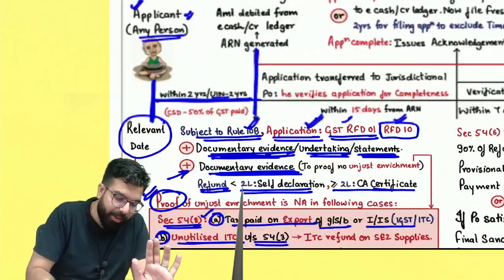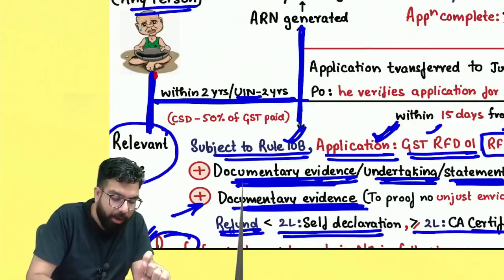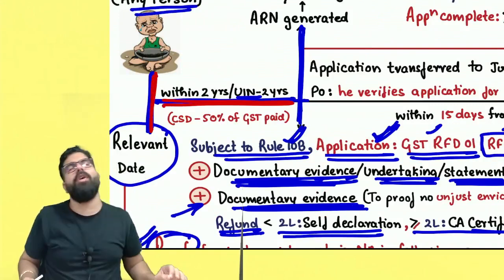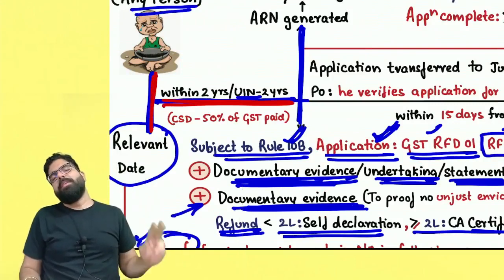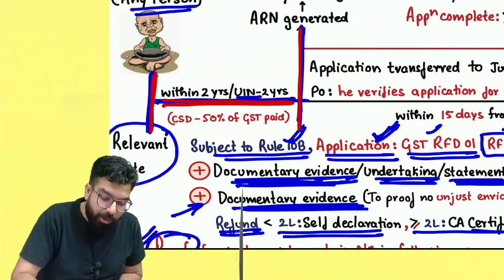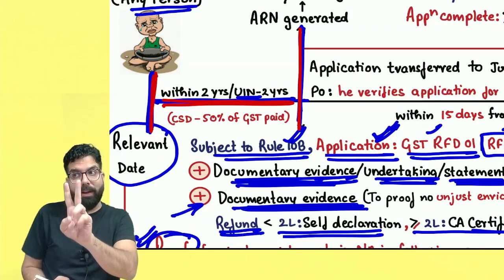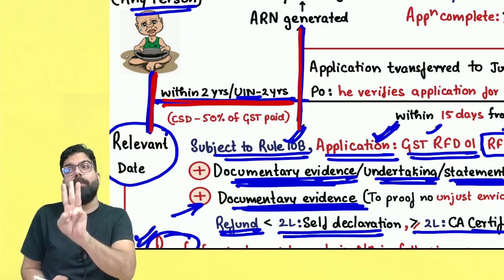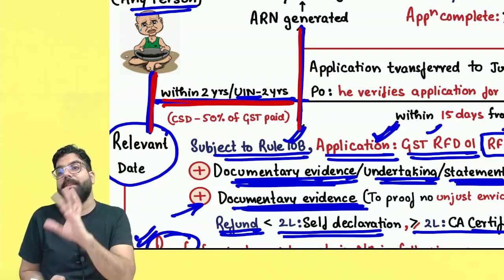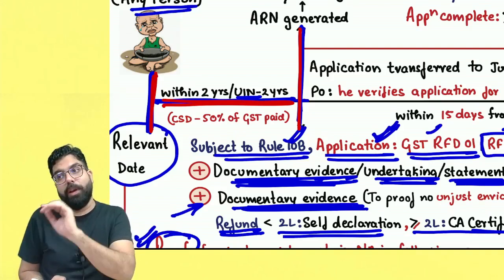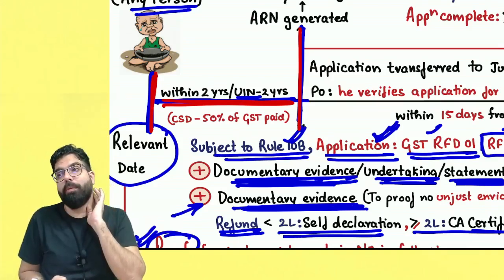Always remember one thing, sir, whenever you are applying for refund, you have to apply within 2 years. Sir, UN holder also 2 years. Whenever you are giving an application in GST RFD01, documentary evidence to prove refund is due, and also documentary evidence to prove that there is no unjust enrichment, refund is due to me only. Otherwise, always the money goes to consumer welfare fund.